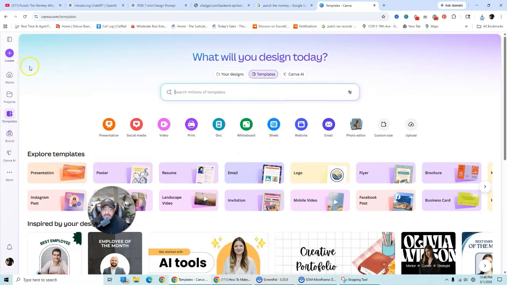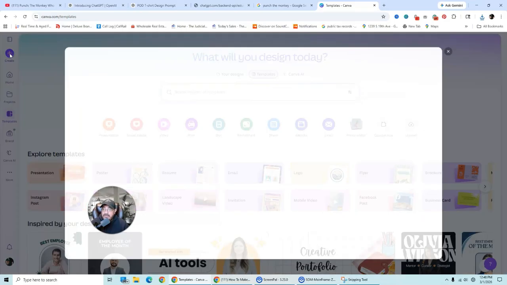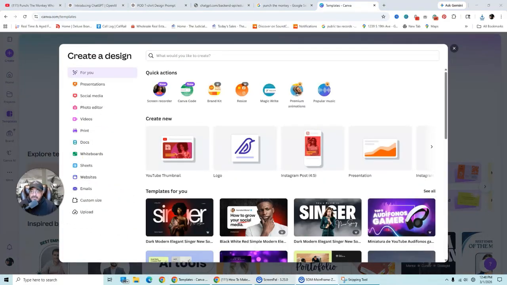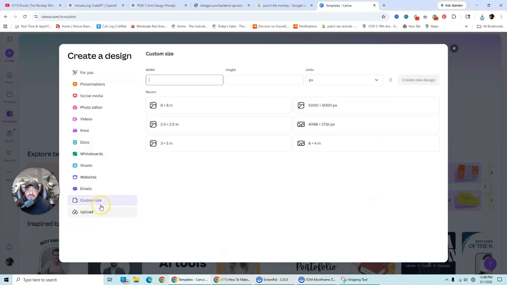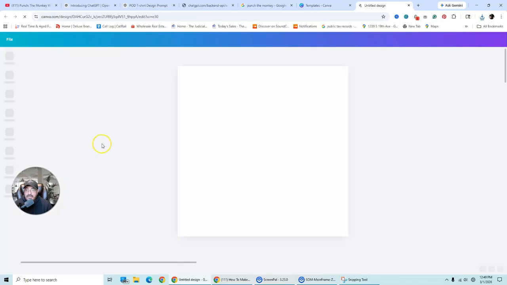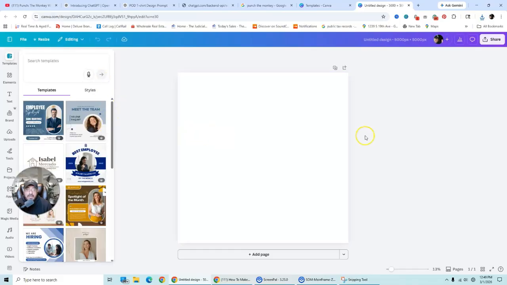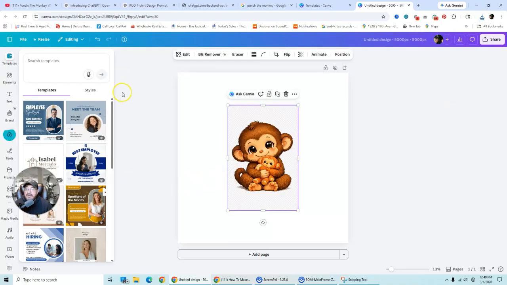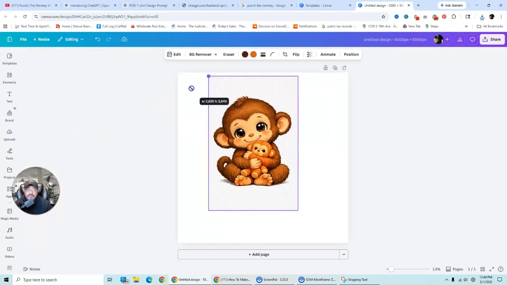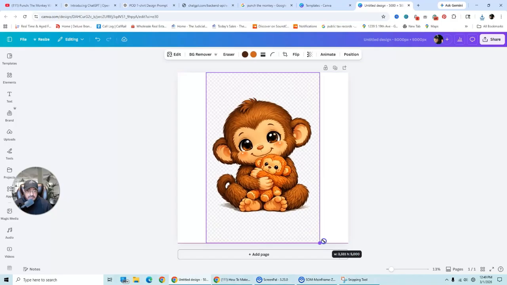All right, and then from Canva, I am going to create this here, and I'm going to go custom. Let me move me so you can see. I'm going to hit custom size, and I'm going to use the biggest canvas board I can imagine. I'm sure you can make bigger canvas boards than this, but I like to use 5,000 by 5,000. That seems to work for me. And I use it in pixels, so I'm going to click on that. And then I'm just going to simply grab the image, and I'm going to slide this image in here. And then I'm going to zoom it out to full capacity right there.